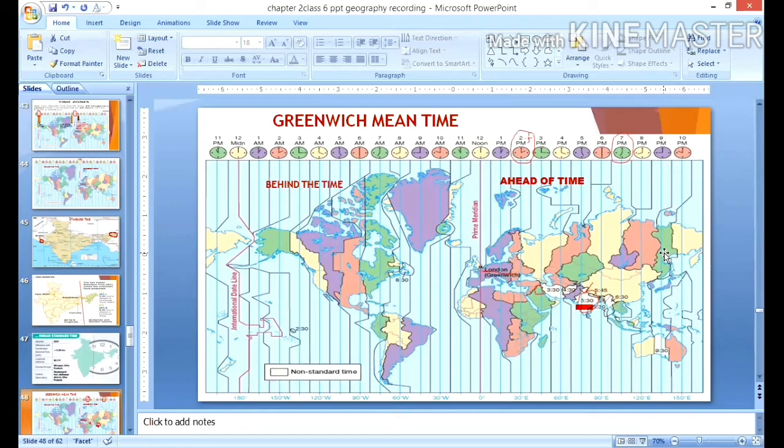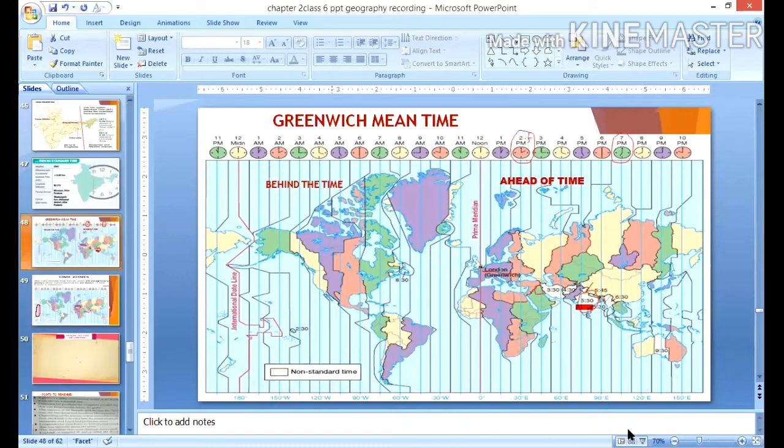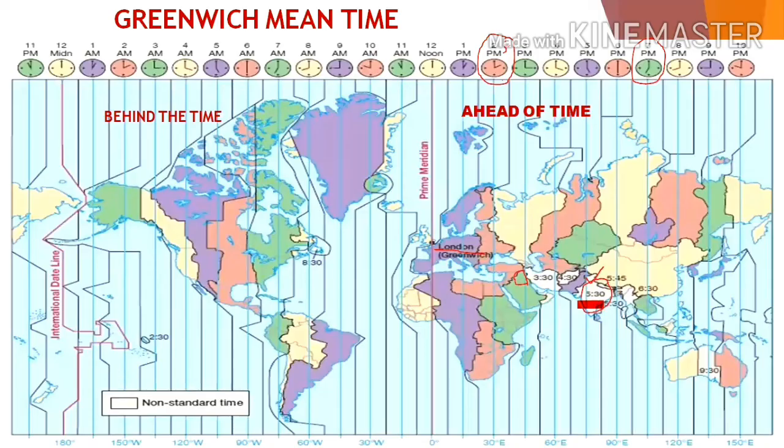So that way they cannot have one standard time. That's why Russia and America have different time zones. It is not possible for them to have one. The Earth is divided into 24 hours, or 24 time zones, one zone for each hour. So one zone covers 15 degrees of longitude. That's all for today's lesson. To make it clearer, let us watch a video.